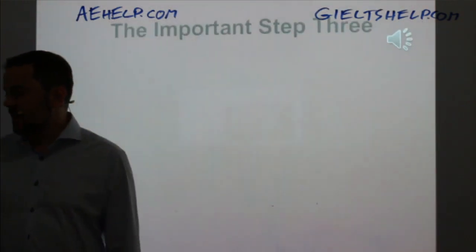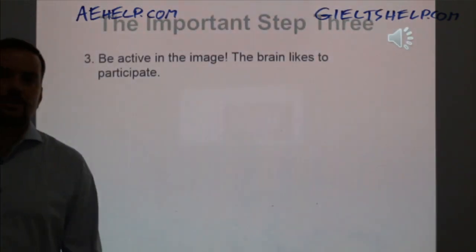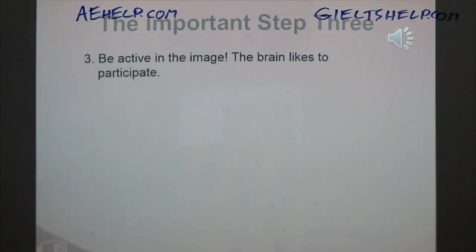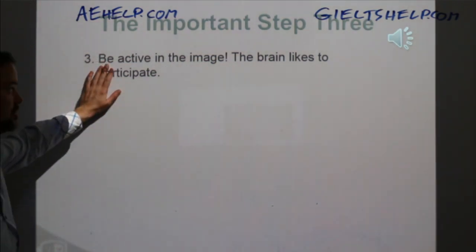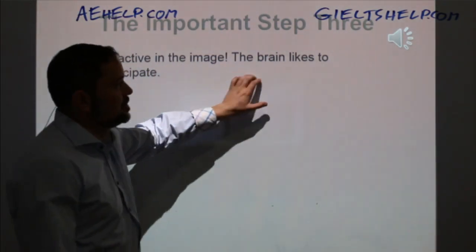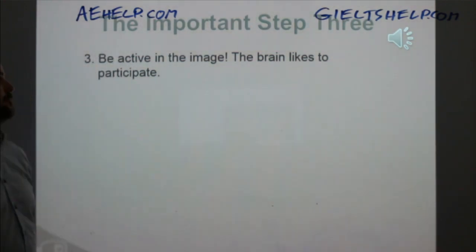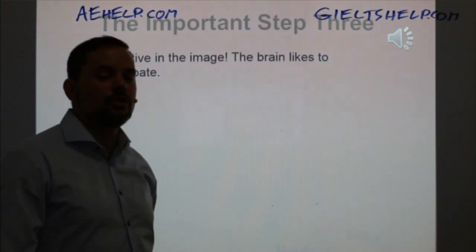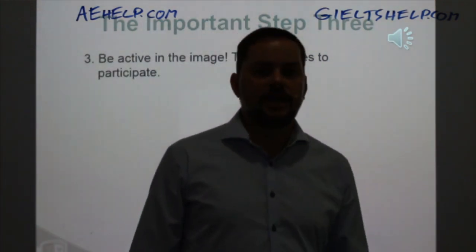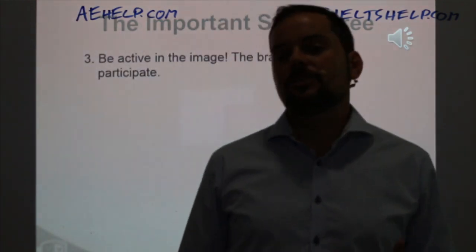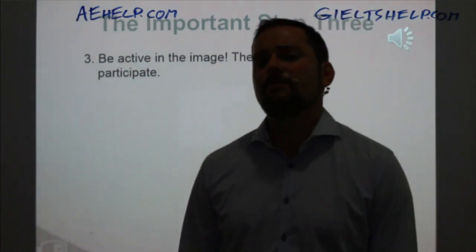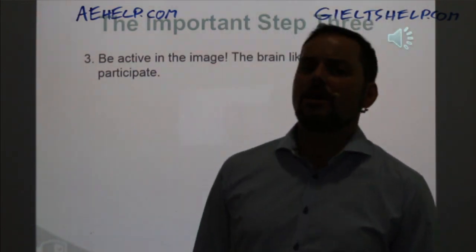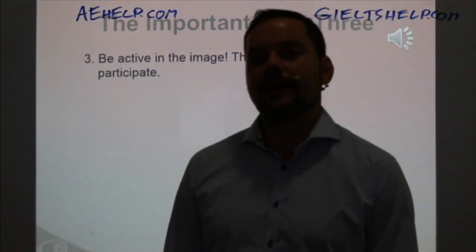And the third step to good visualization, so the third way to do good visualization is be active in the image. The brain doesn't just like to, it loves to participate. So it loves to take part in what you are learning, all right? A lot of times students say, oh, the IELTS is so boring. I'm not interested in art. I'm not interested in elephants.